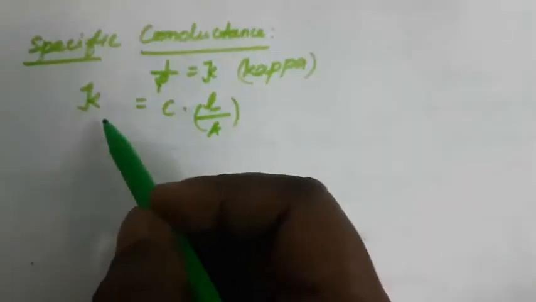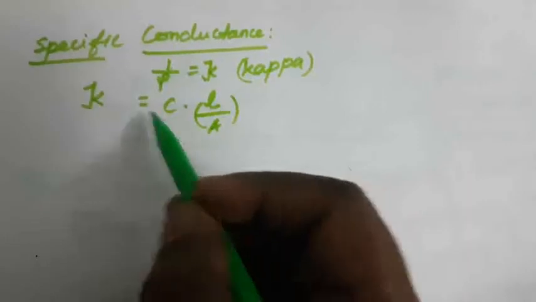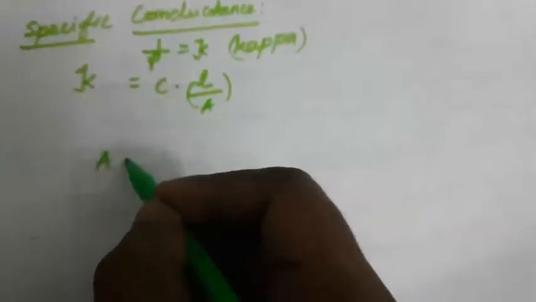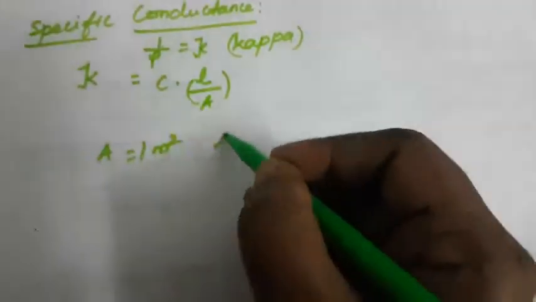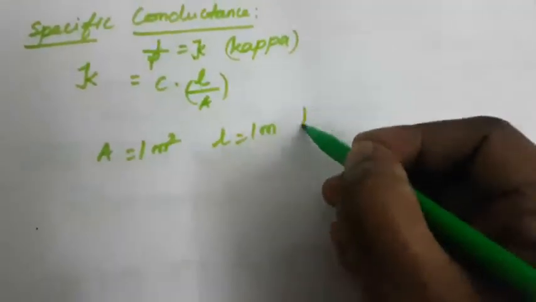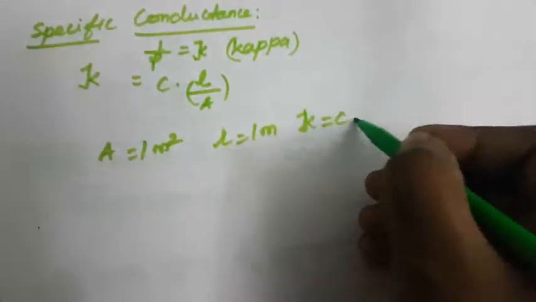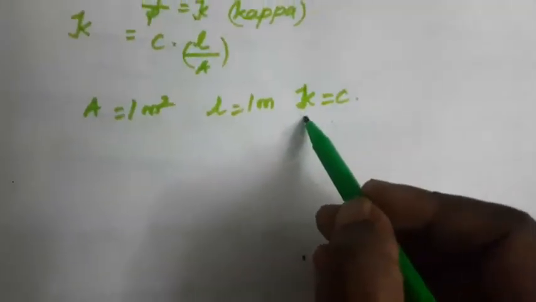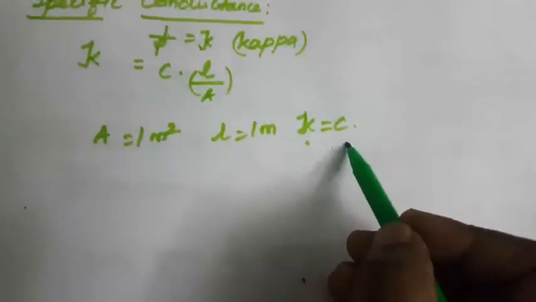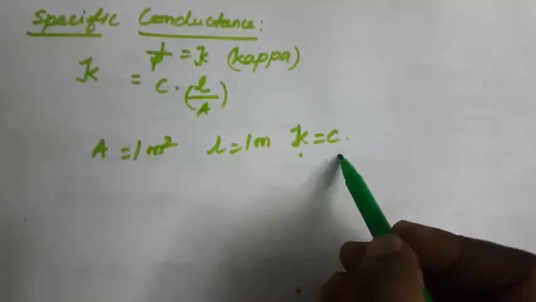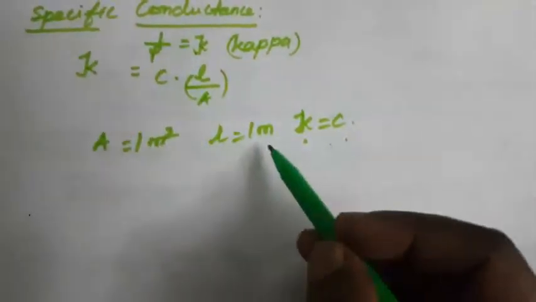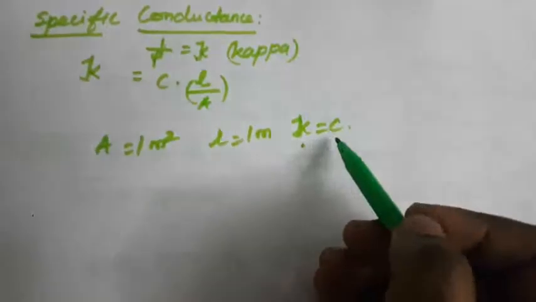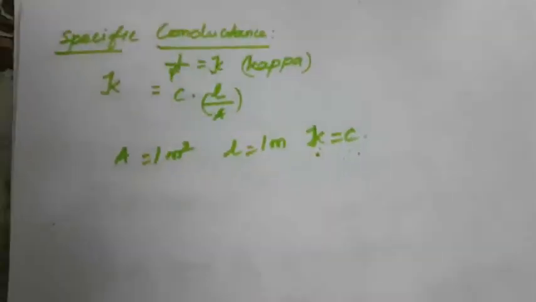So we substitute the 1 by R in the K. So kappa is equal to C into L by A. When A is equal to 1 meter square and L is equal to 1 meter, then kappa is the specific conductance. So K is equal to the conductance of this resistance. So this is another one. Both are equal, and the specific conductance is the reciprocal of this resistance, that is, kappa is equal to C. This is another one.